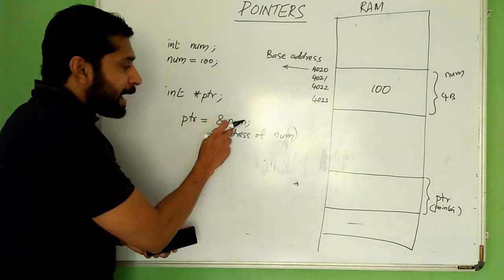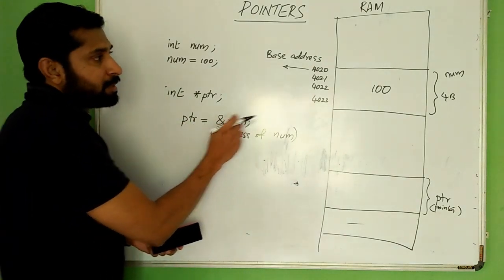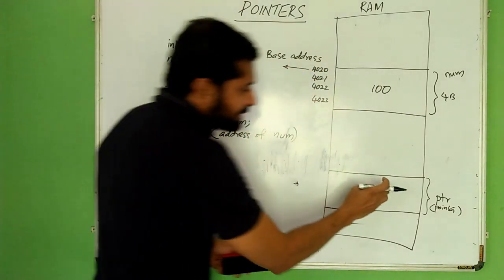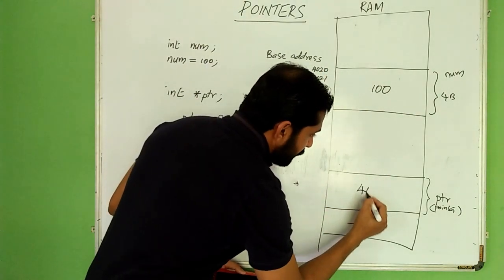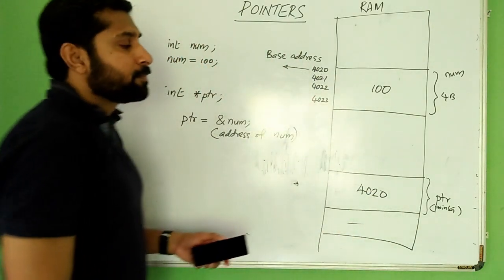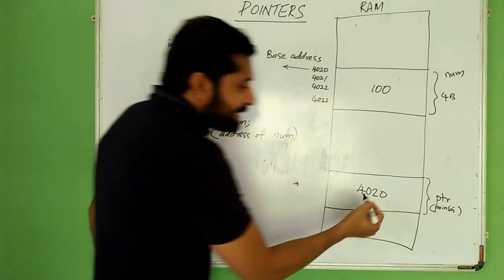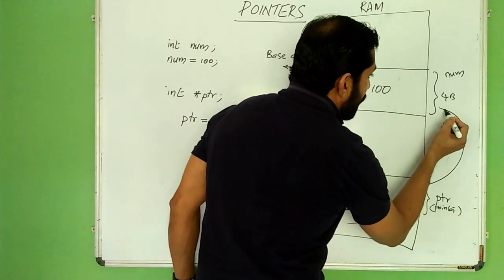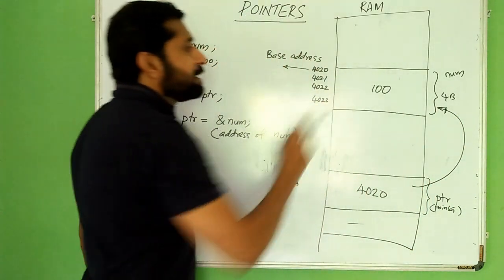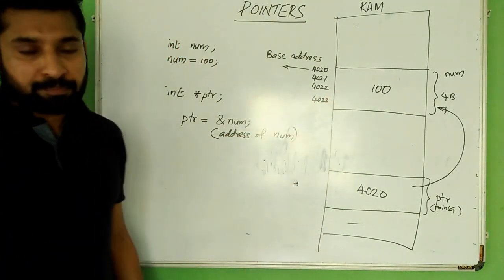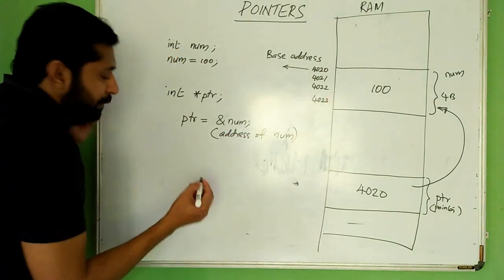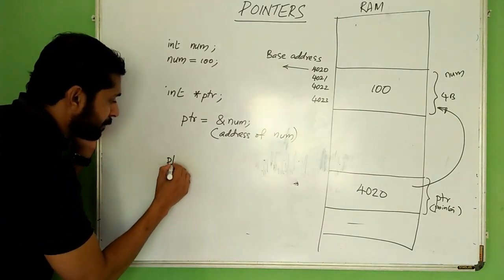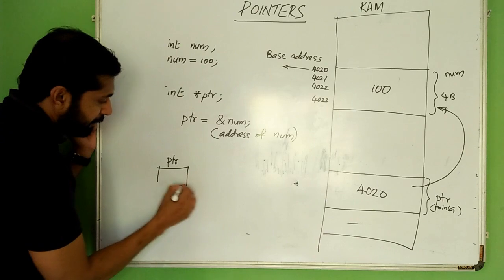So ptr equal to ampersand num. What happens? This 4020 will be stored in ptr. So this is the ptr. Here we have 4020, which means this ptr indicates or points to this num location. We will represent this like this. This is ptr.